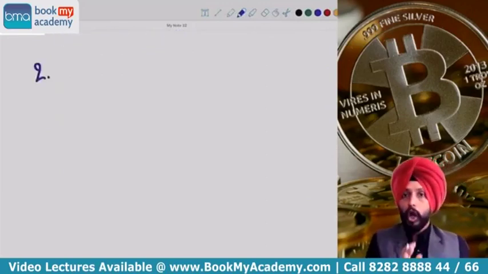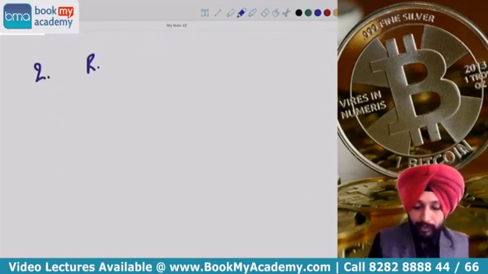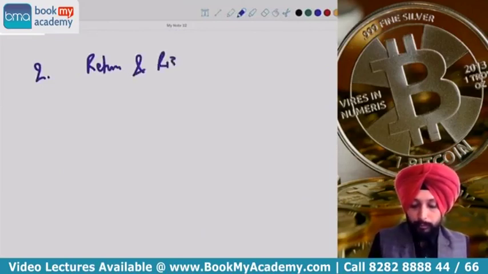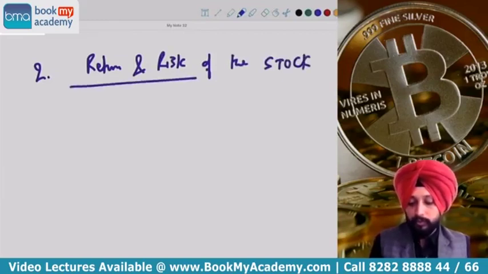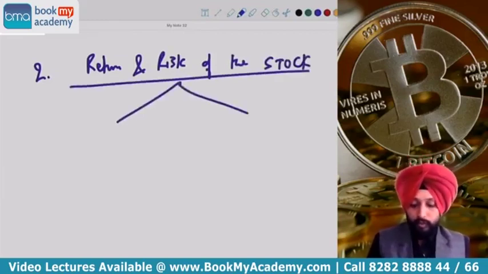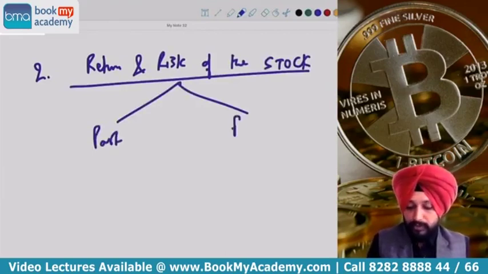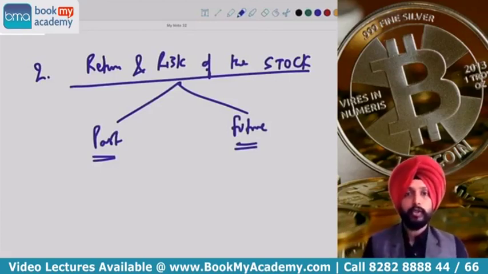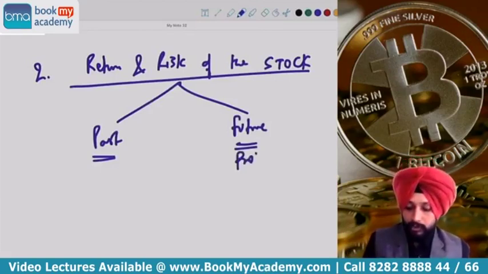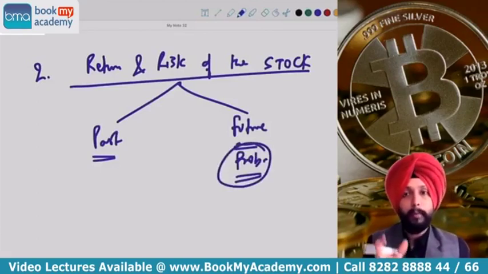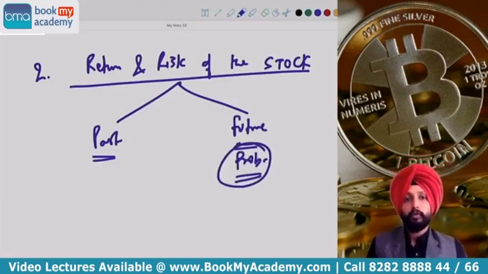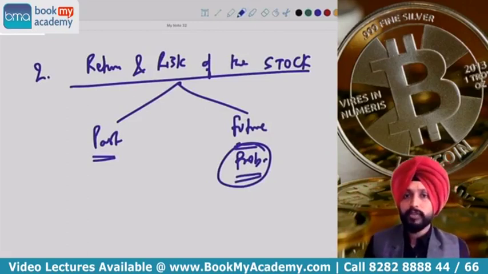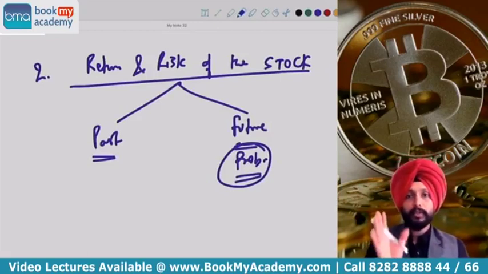Point number 2, how do we calculate the return and risk of the stock? I hope you remember this. For this I told you, we first find out whether they have given us past data or future data in exam. If they give you future data, they will definitely have to give you the probability distribution of return. If they give you past data, they will just give you the past few years return.